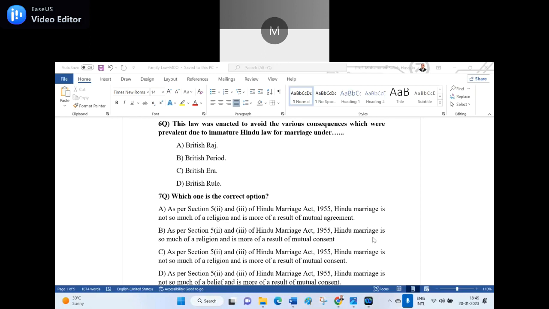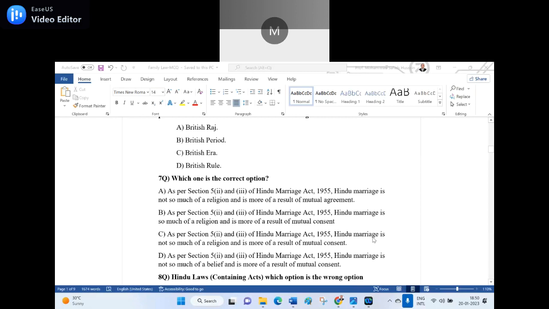C. As per Section 5, clauses 2 and 3, Hindu Marriage Act 1955, Hindu marriage is not so much of a religion and is more of a result of a mutual consent. D. As per Section 5, clauses 2 and 3, Hindu Marriage Act 1955, Hindu marriage is not so much of a belief and is more of a result of the mutual consent. Among the options A, B, C, D, which is the correct option? Option B, sir.